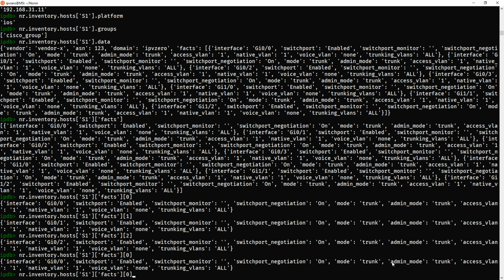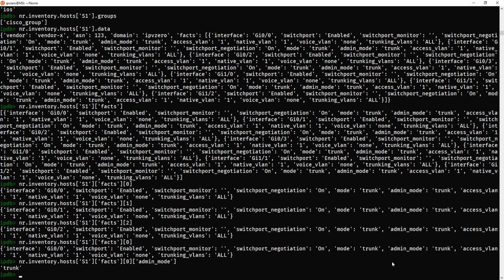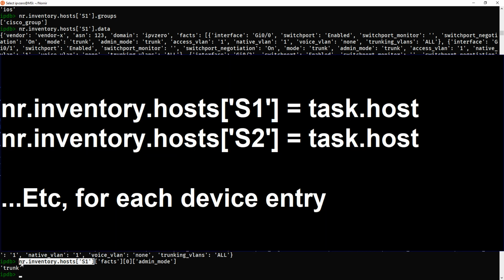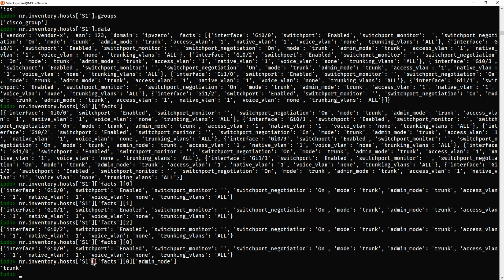So if I did, for example here, and put another key in, and did admin underscore mode, it's going to tell me it's a trunk. This is the type of information I'm going to filter on. But when I'm doing it in the script, this part's going to look a little bit different. We're going to replace this with task.host. We can do that within the script. I'm not going to get bogged down in the details why, just remember we can change this to task.host.